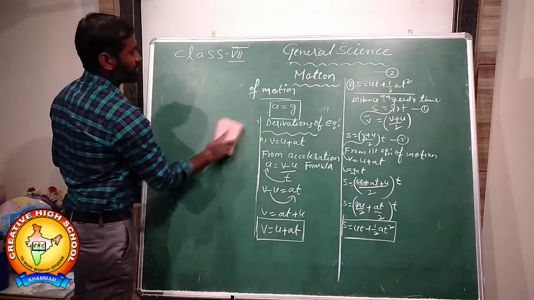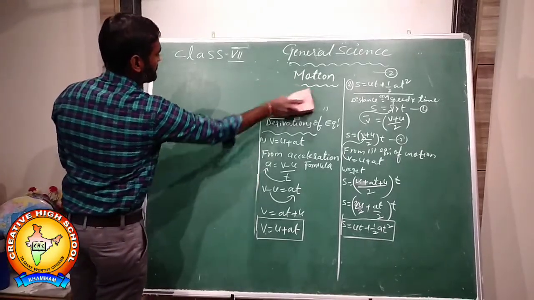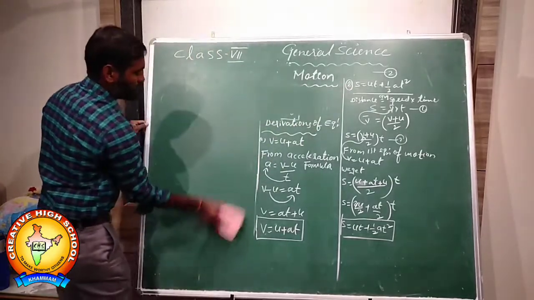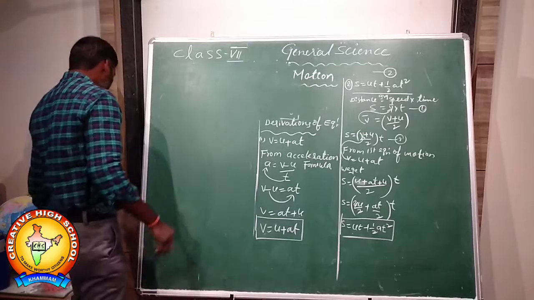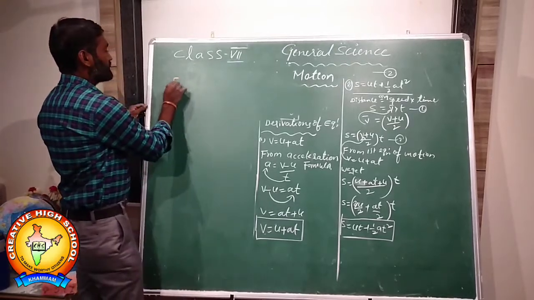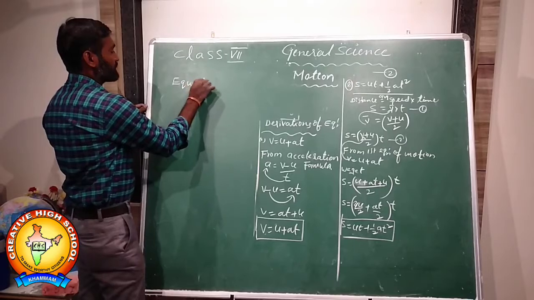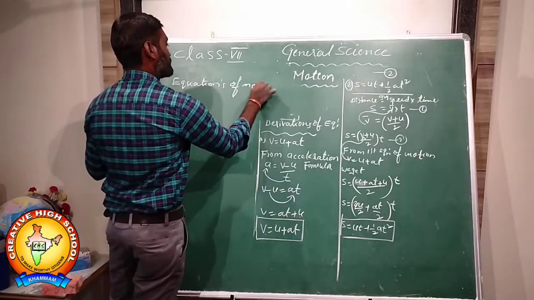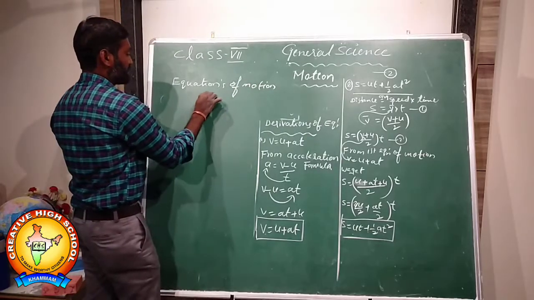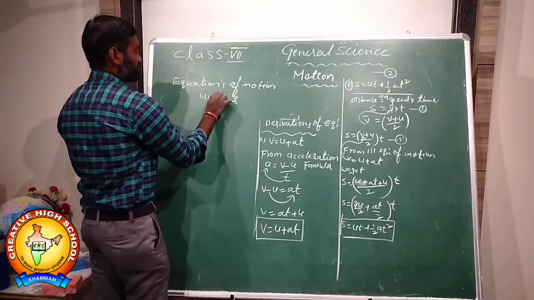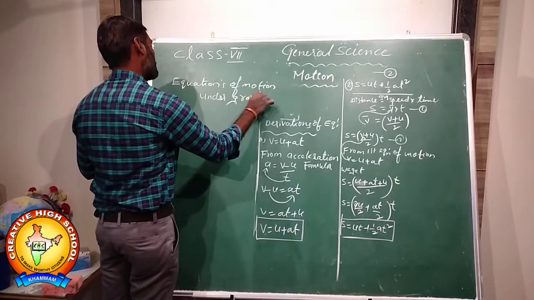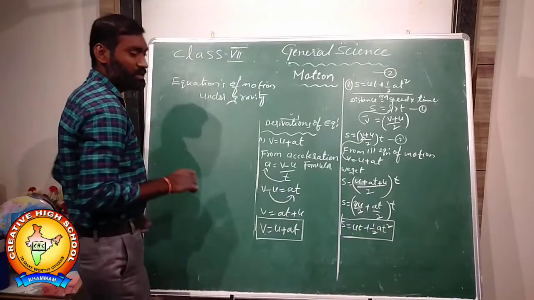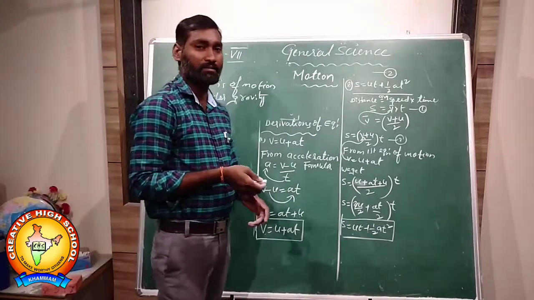we get the equations of motion under gravity. Under gravity means any object which is affected by the gravity of the earth.